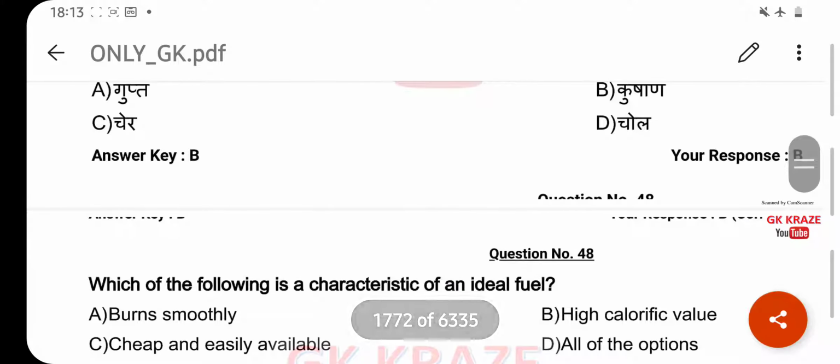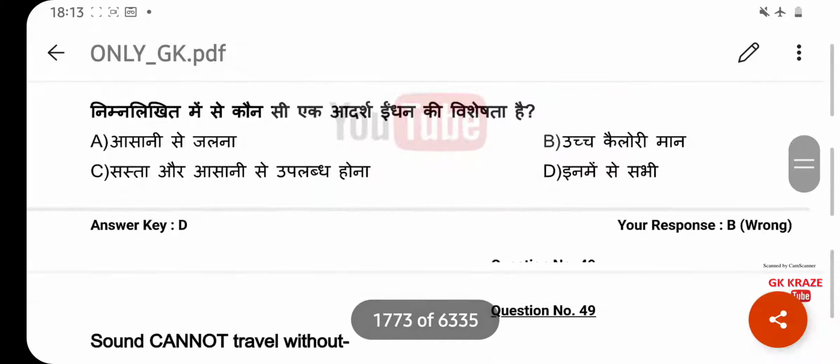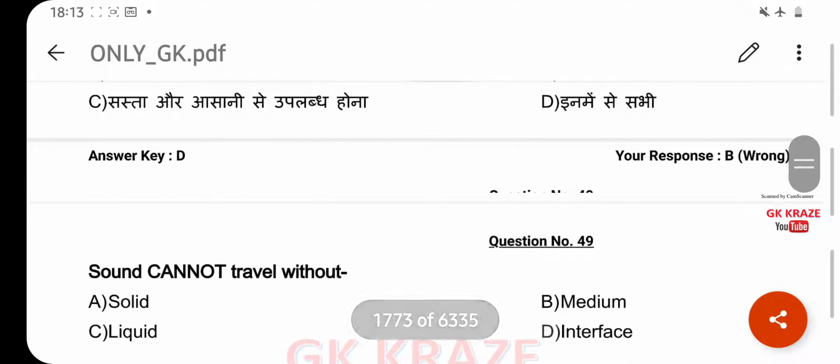Which of the following is a characteristic of an ideal fuel? Your right answer is all of the options. Option D. Sound cannot travel without? Your right answer is medium. Option B.